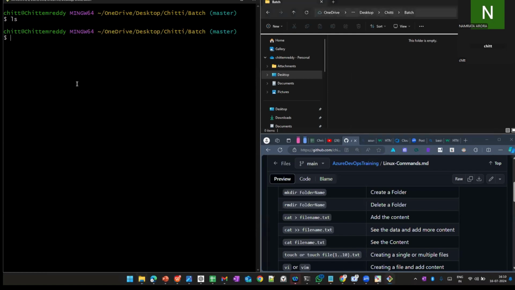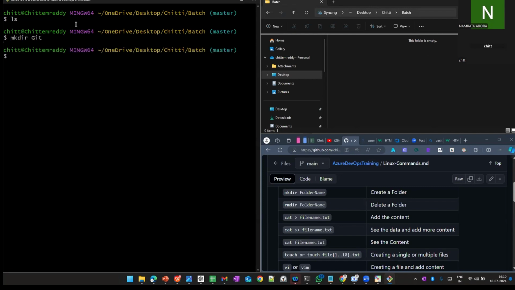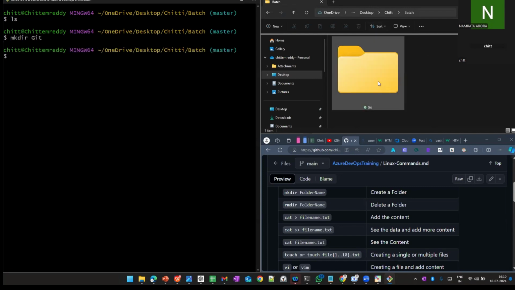Right click, click new folder. But here there's one command. The command is mkdir. Mkdir is nothing but make a directory. In Windows we call it a folder, but here we call it a directory. For example, I want to create a git folder. Git, enter. If you see here, automatically it creates the folder.